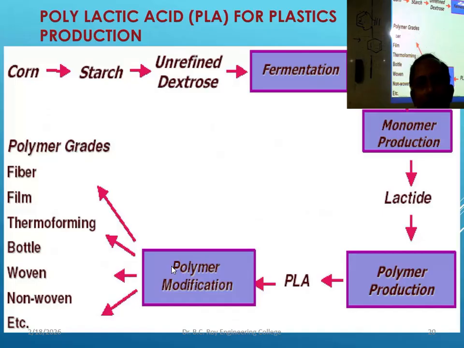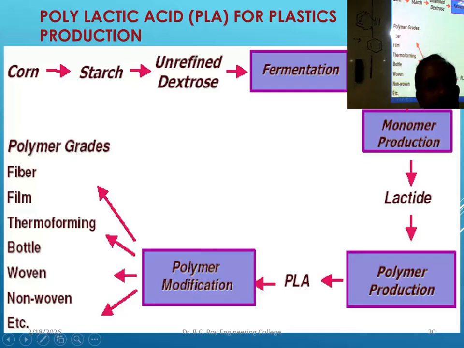So polylactic acid for plastic production, starting from corn, collect the starch from corn starch. Corn starch we use at home, powder, cornflour. Starting from cornflour, corn to cornflour, then unrefined dextrose, then fermentation, it undergoes fermentation, then lactic acid monomer production.